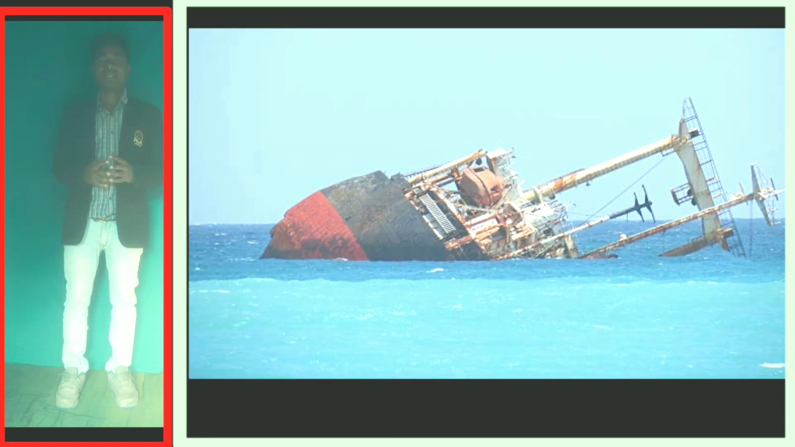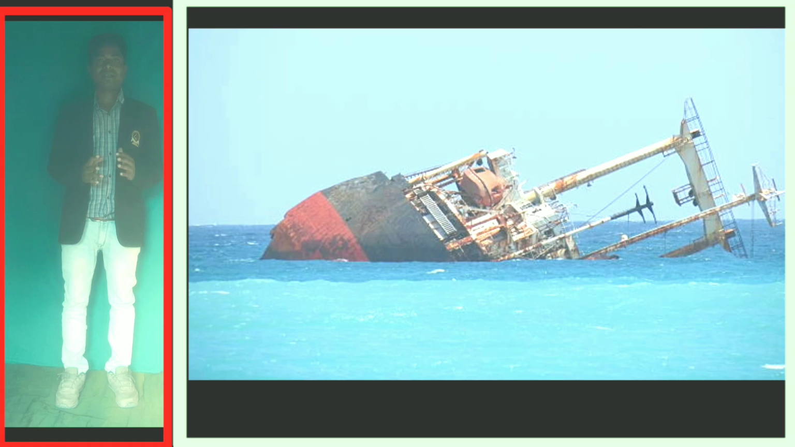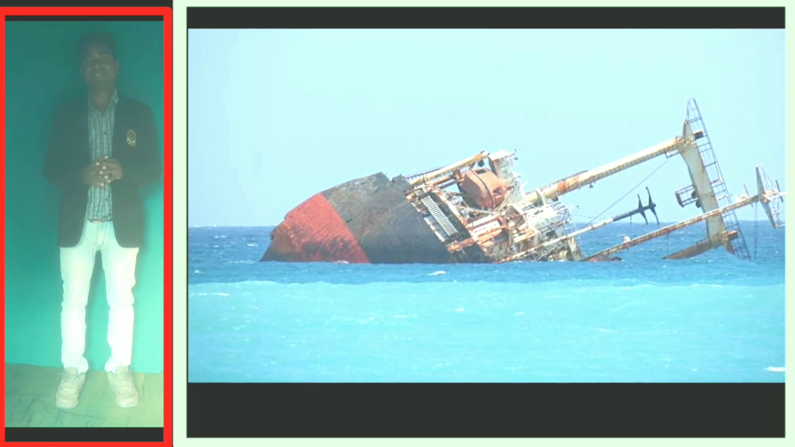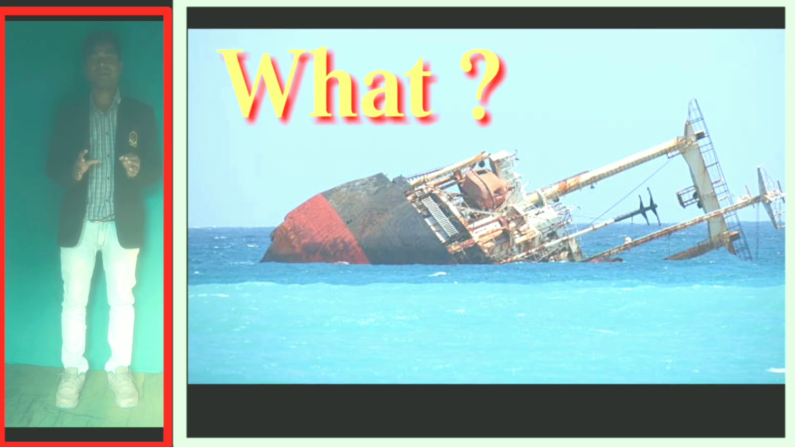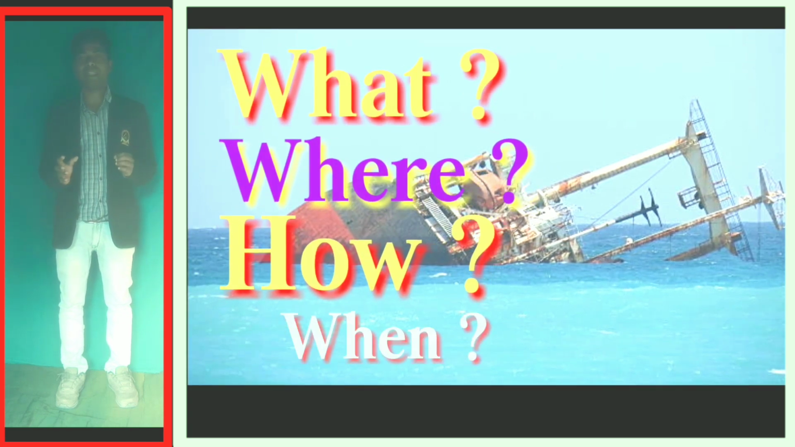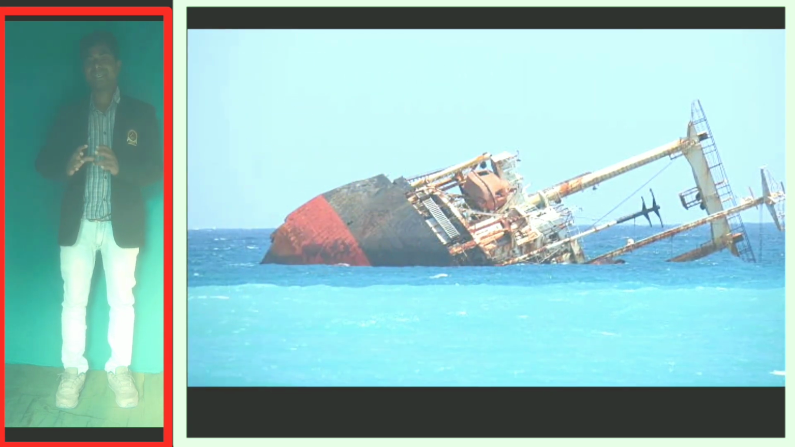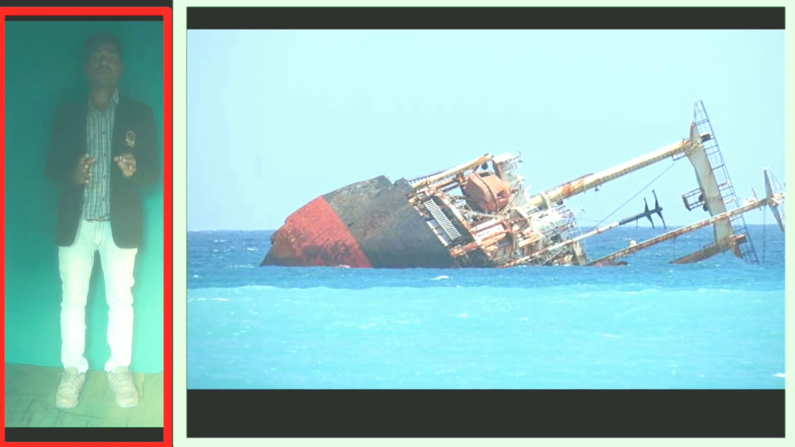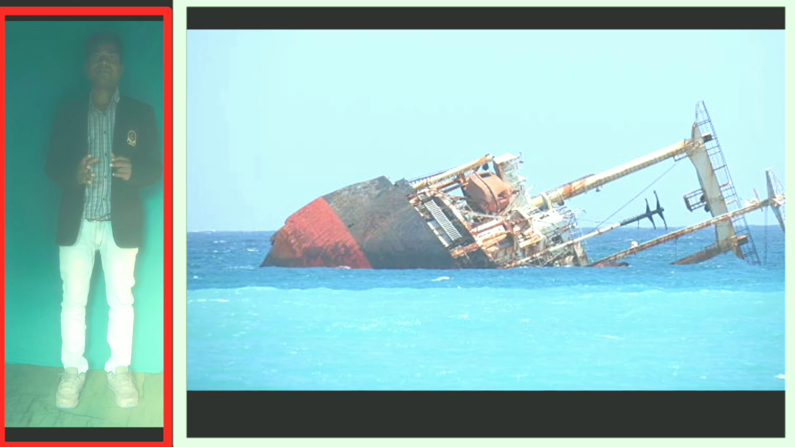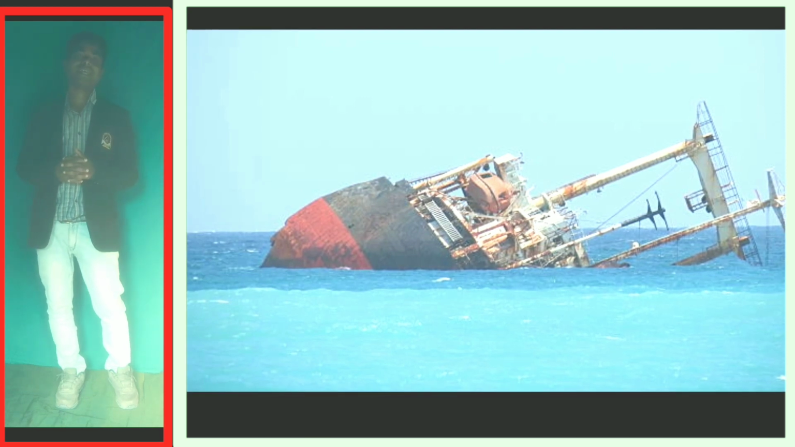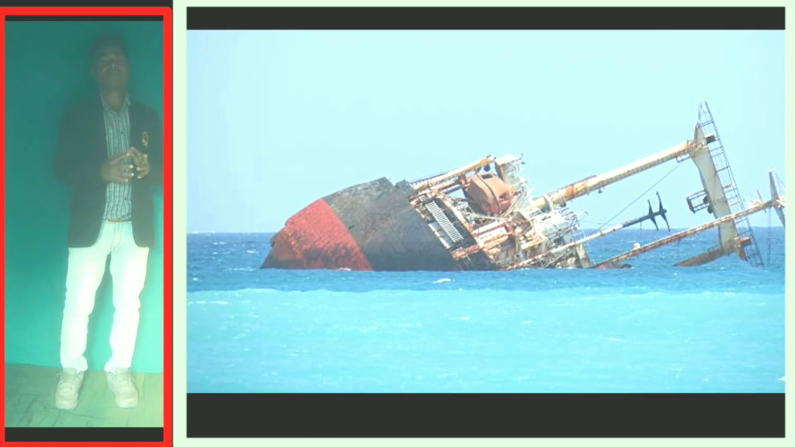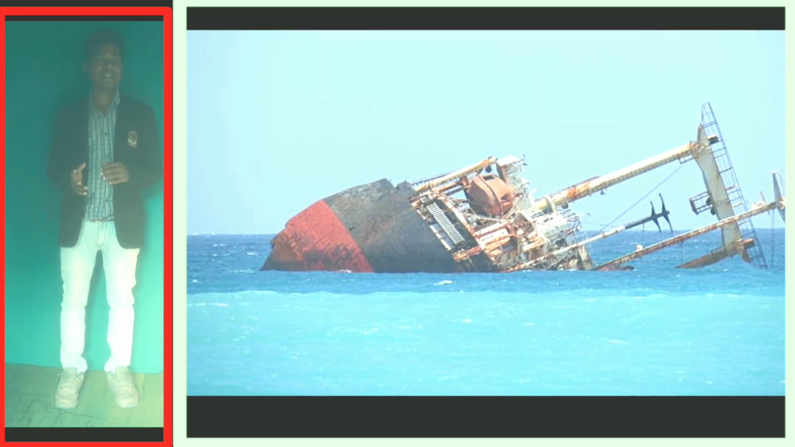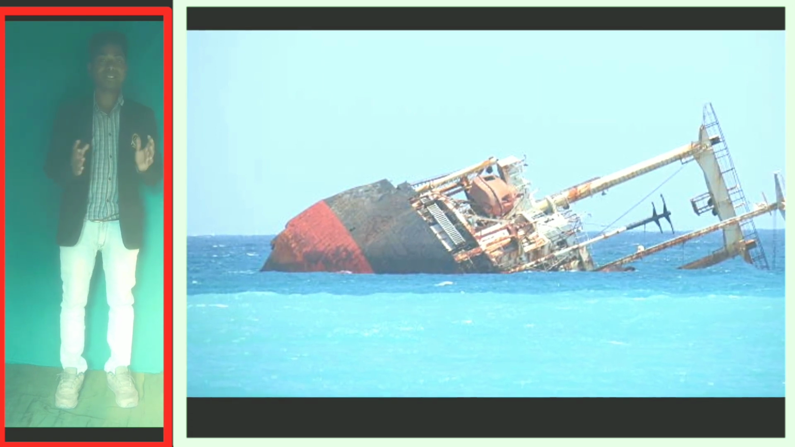Dear students, in our first chapter there are four topics: what, where, how and when. That means today we will study briefly, in short and very gently. So let's understand what happened, meaning what happened in ancient times.